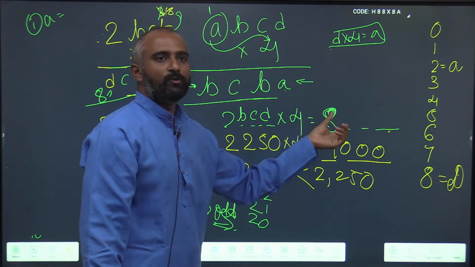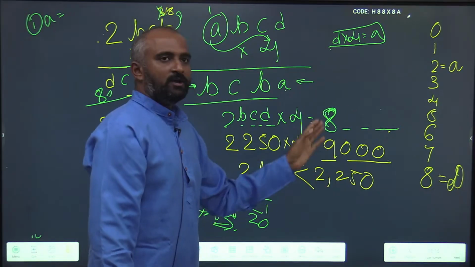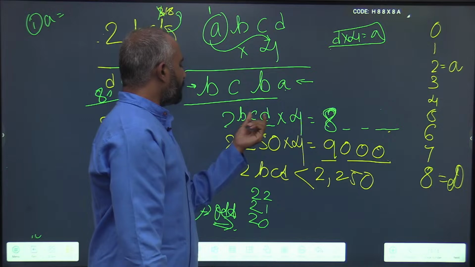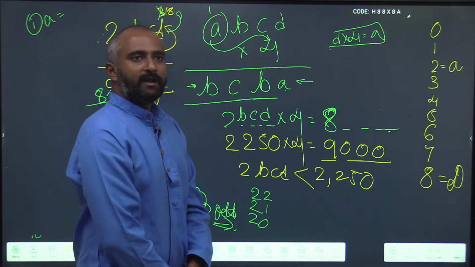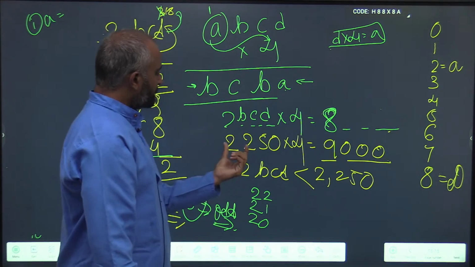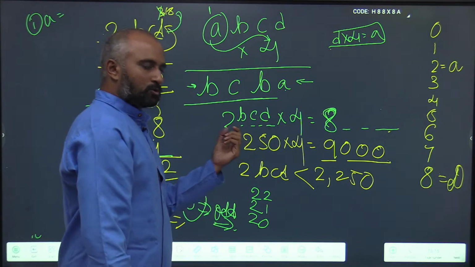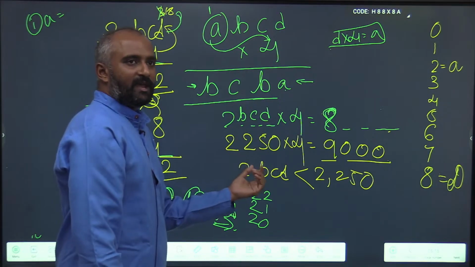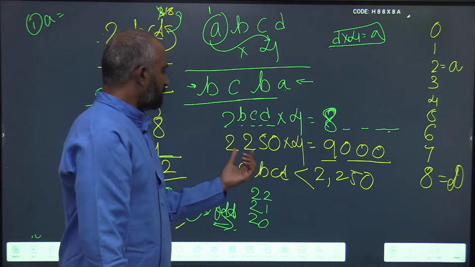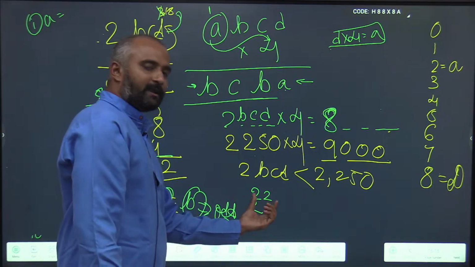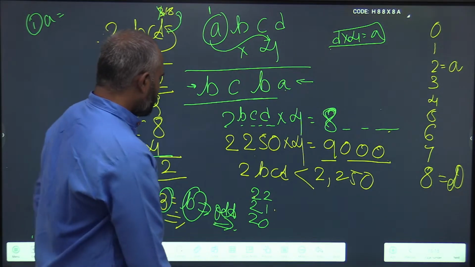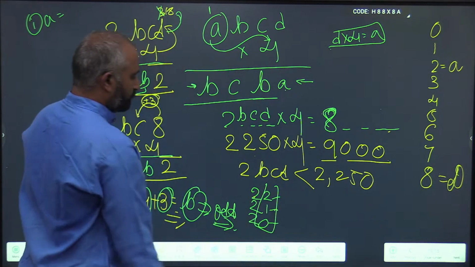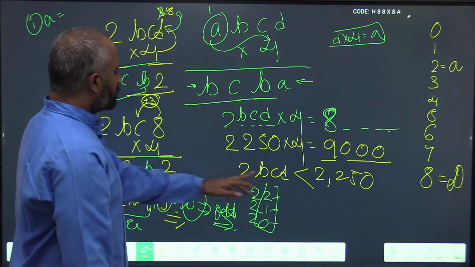So the possibilities are 2200, 2100, 2000, greater than 2000 and less than 2250. So the value of B can be 2, 1 or 0.